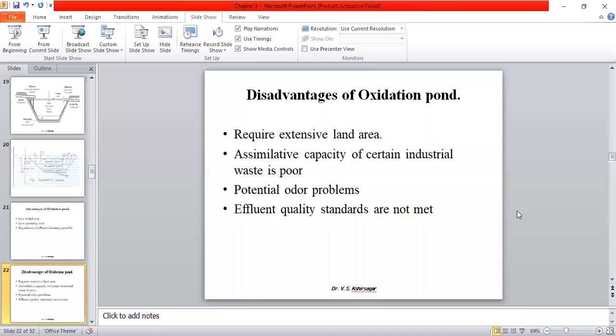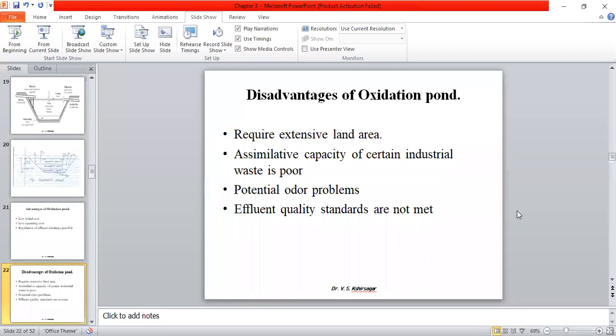Assimilative capacity of certain industrial waste is poor. If the industrial waste has some chemical hazards or a high chemical composition, then this process is not good for that waste. This process will be very nice only for sewage, or sometimes if industrial waste is there and the chemical composition is not that high. In that case, you can go for this treatment. Otherwise, it will not work for other industrial waste.